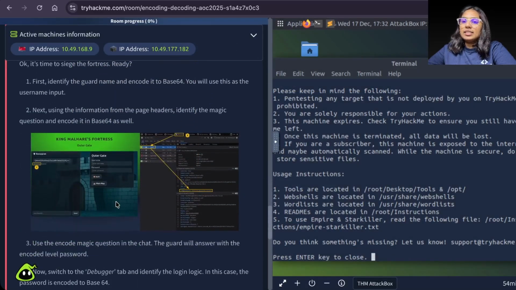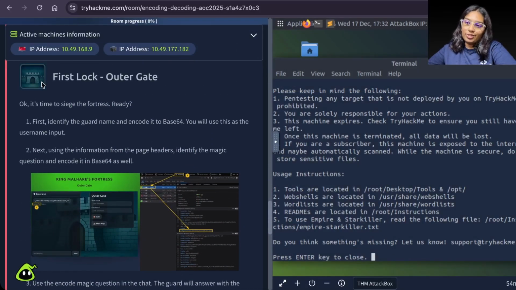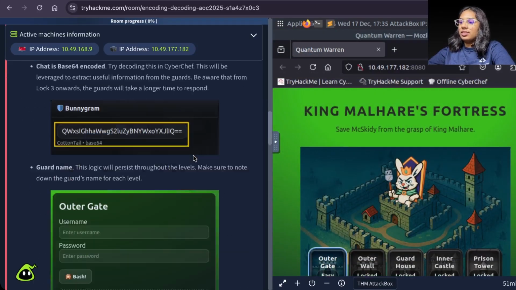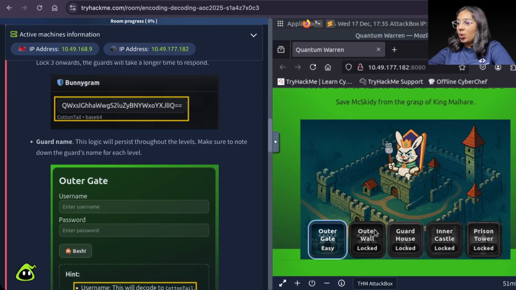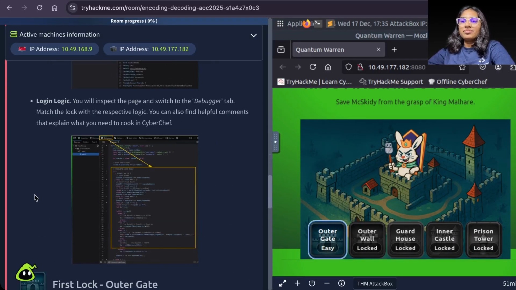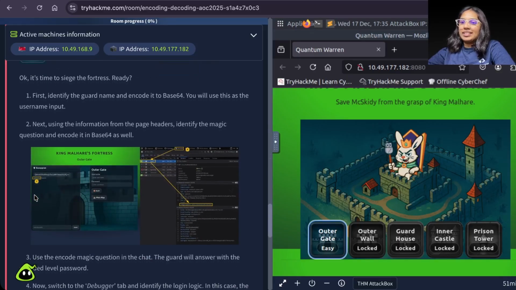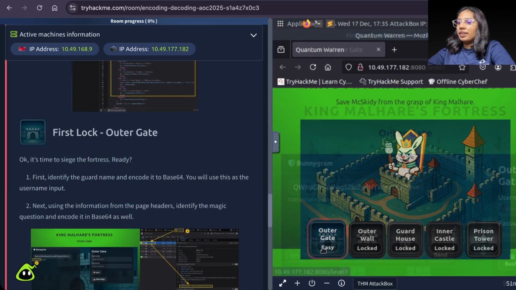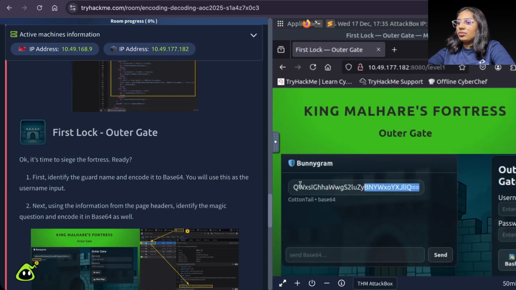So let's try to crack the first lock. First, identify the guard name and encode it to Base64. Reach the site: outer gate, outer wall, guardhouse, inner castle, and prison tower. We have to go and get McSkidy. This is the first lock, outer gate. This we need to decode.